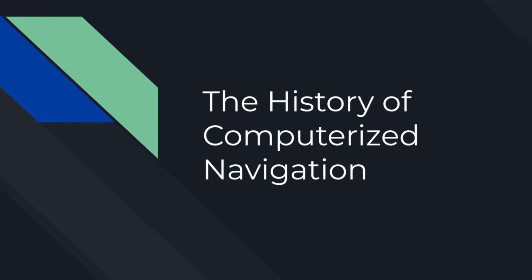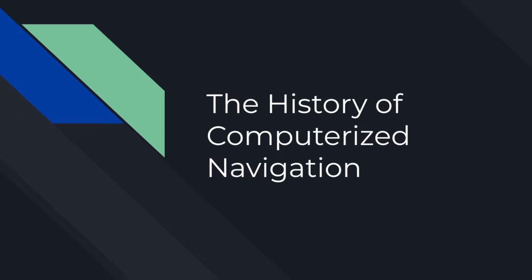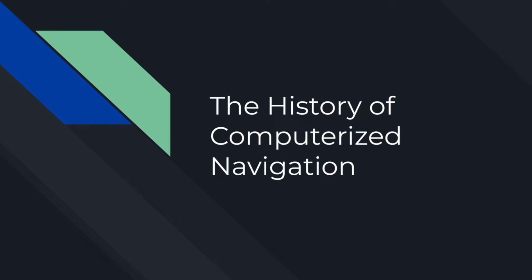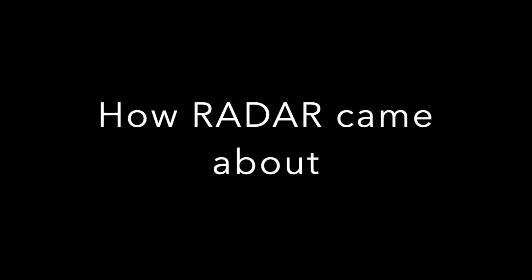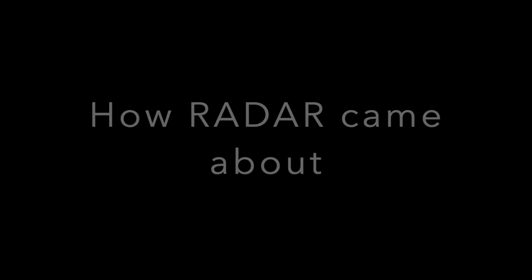Now I'm going to take over and talk about the history of computerized navigation. I'm going to start by talking about how radar came about, then talk about how it was replaced by GPS.